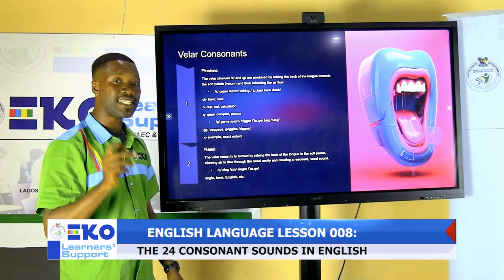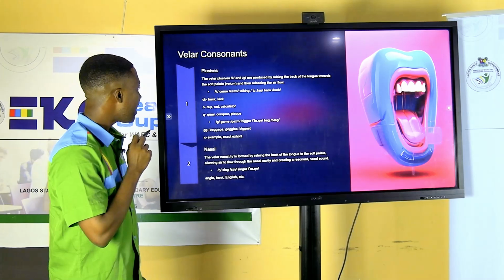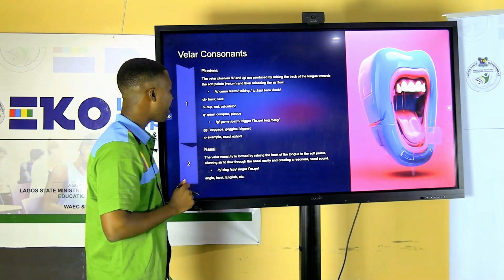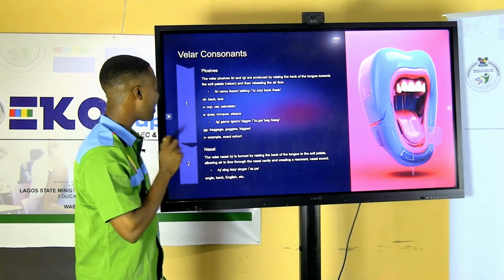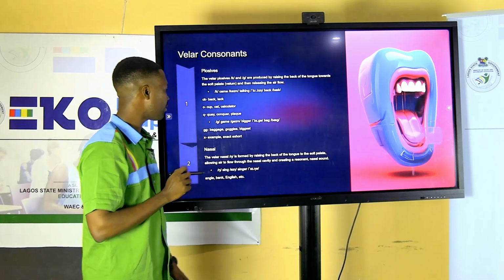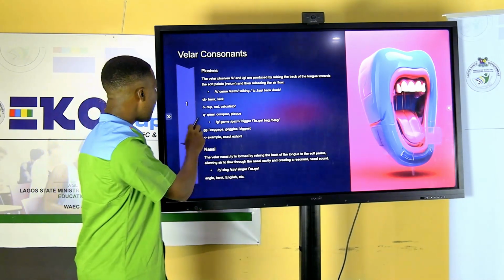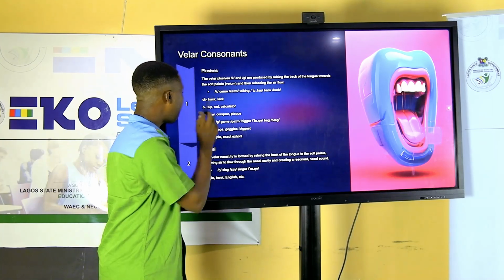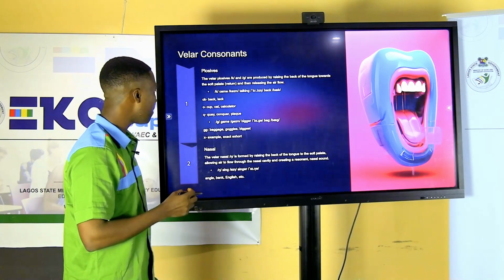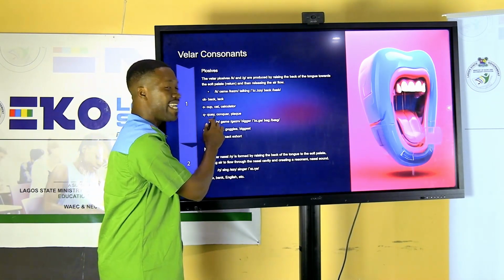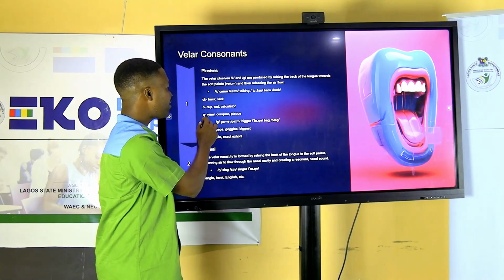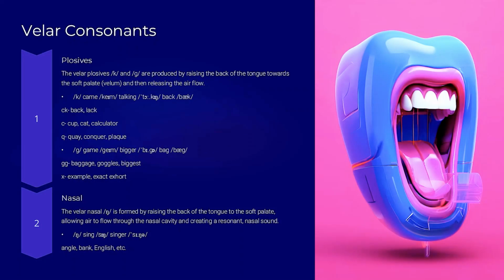We can articulate it in words that have the alphabet C. For example, we have it in cap, cat, and calculator. We also can articulate it in words that have the alphabet Q. For example, we have the word key. This word is pronounced key.